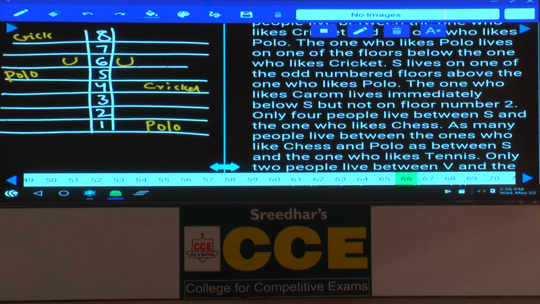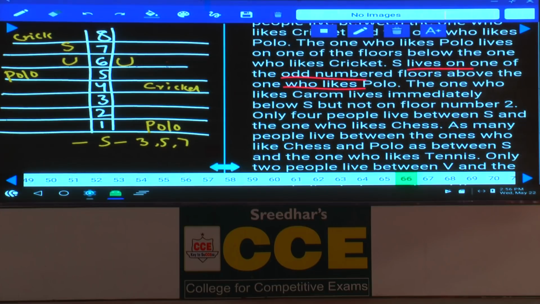Then S lives on one of the odd number floors above the one who likes polo. In the first case S can be either 3 or 5 or 7, isn't it? And in the second case S must be on the 7th floor. This is only possible in the second case.